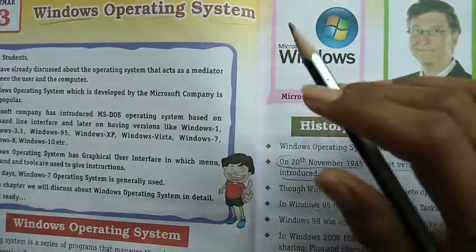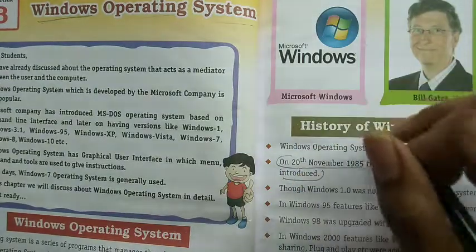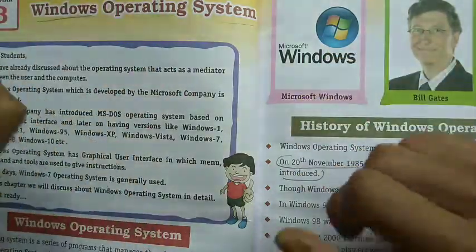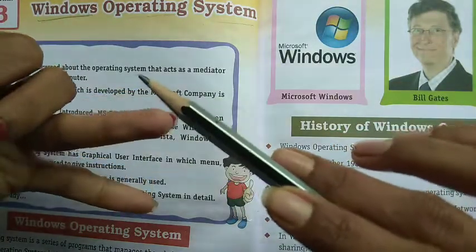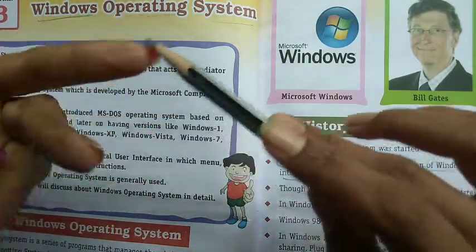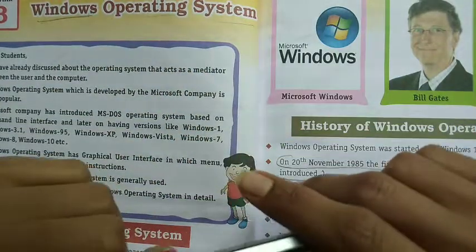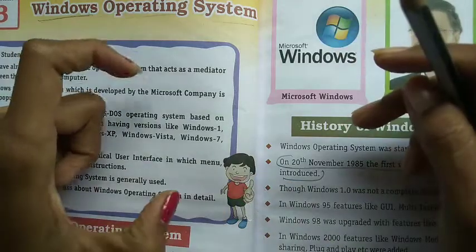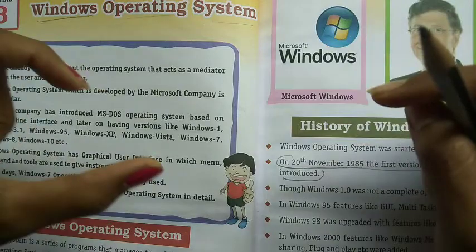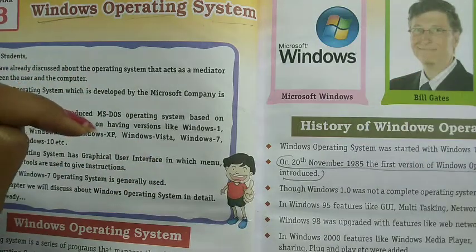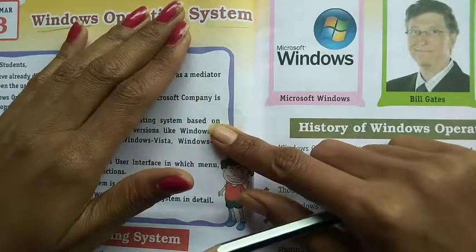For this, I want to give a small example. You are using a mobile also, right? In your mobile there is WhatsApp, Instagram, TikTok or Takatak or any other applications. These are known as application software. When you switch off your mobile and switch it on again, you see the symbol powered by Android. That is known as the operating system.